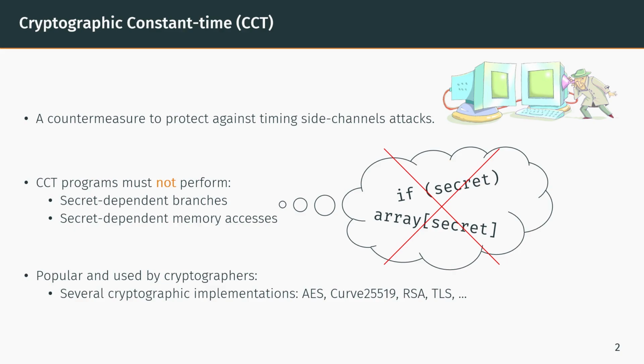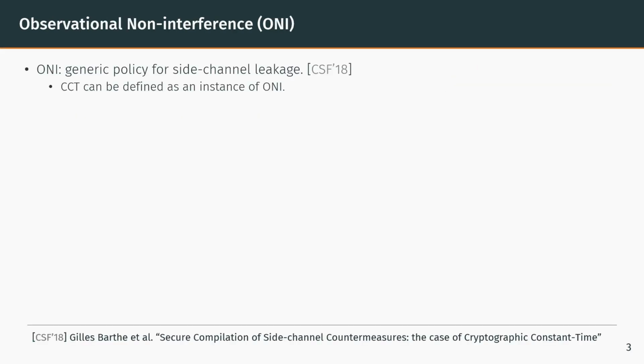Despite its name, constant time does not deal with execution time. Instead, to be constant time, a program must not perform any secret-dependent branch or memory access. This is a very popular policy which has been used to implement many cryptographic primitives.